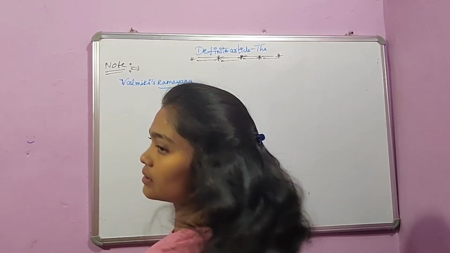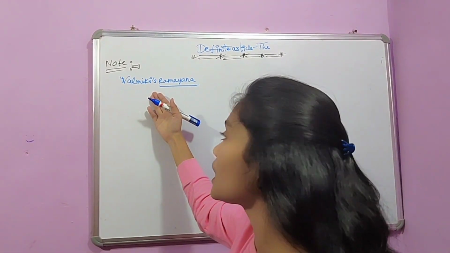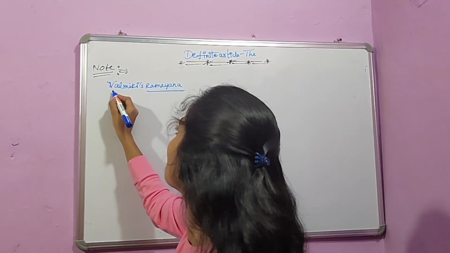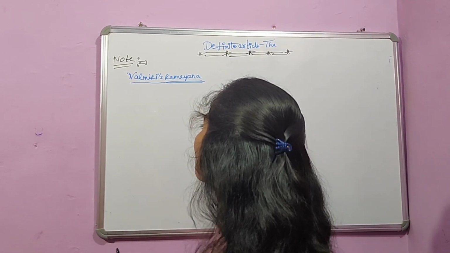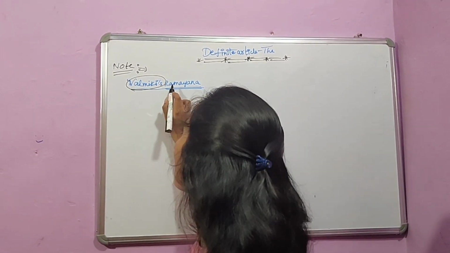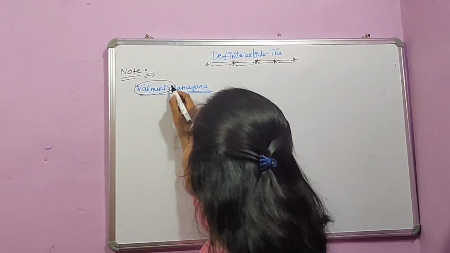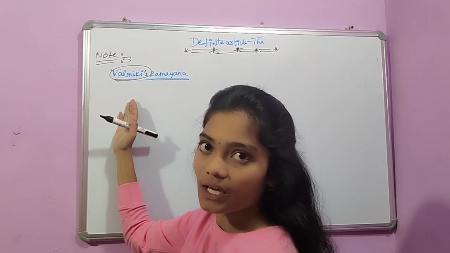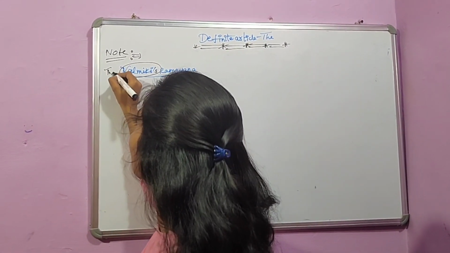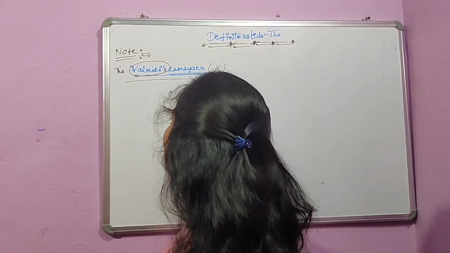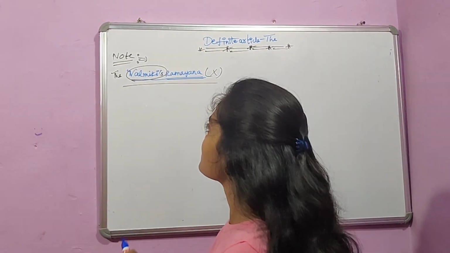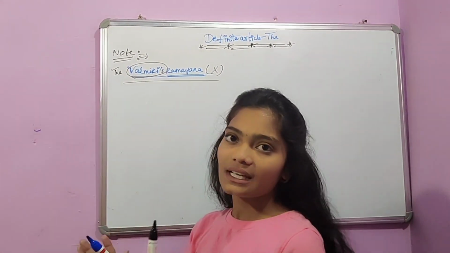Ramayana is a great book. Basically, we use the article before this book, the Ramayana. But here, Valmiki's Ramayana means Valmiki is the author of the book Ramayana, and it is written in possessive case, so we should not use the article here. We simply write Valmiki's Ramayana.